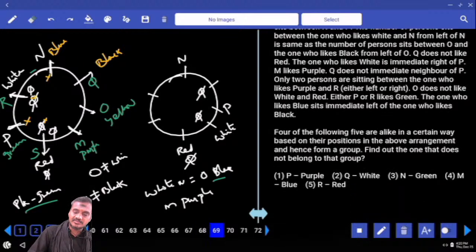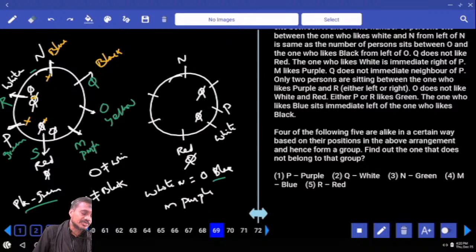And for the odd one out among the following ones: P and purple, there is exactly one person between them. Q and white, there is exactly one. N and green, there is exactly one. M and blue, between them there are two persons.